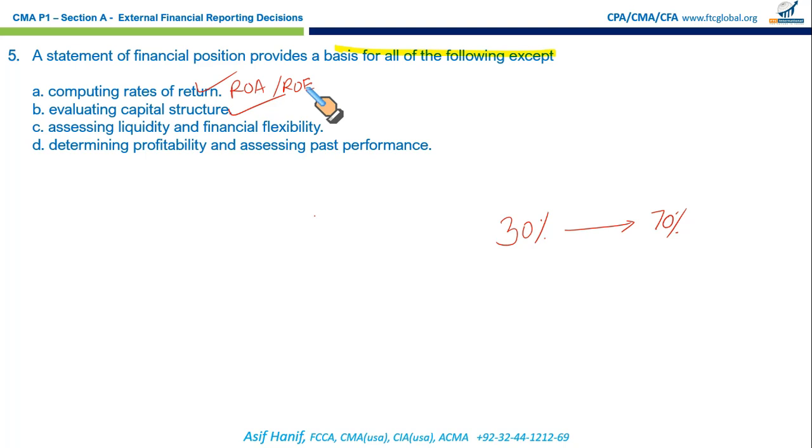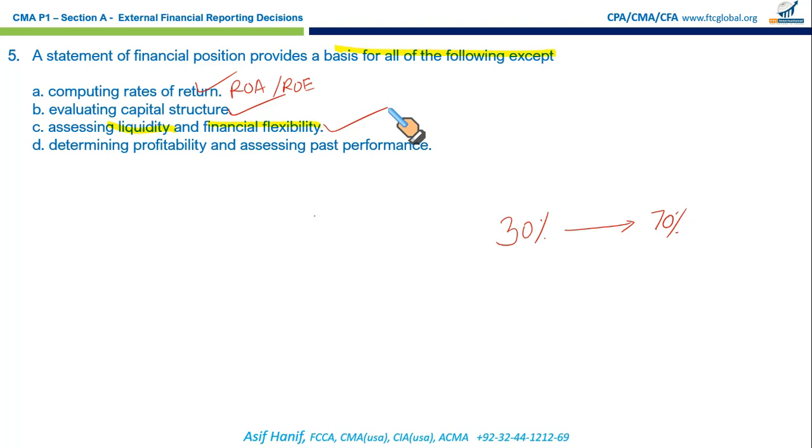Assessing the liquidity and financial flexibility. What is liquidity? Liquidity is the ability of a business, how comfortably it can settle its short-term obligations, how comfortably it can pay off its short-term liabilities. Whereas financial flexibility means how comfortably a business can respond to unexpected needs of cash, how we can alter our cash flows, how we can alter our financing arrangements to take benefit of changing circumstances. Both of these can be assessed through the balance sheet.